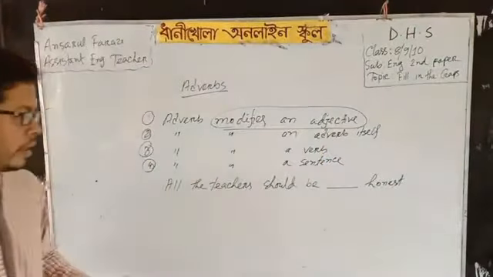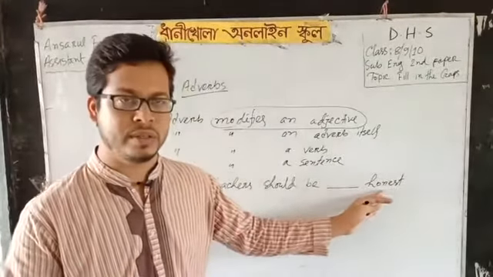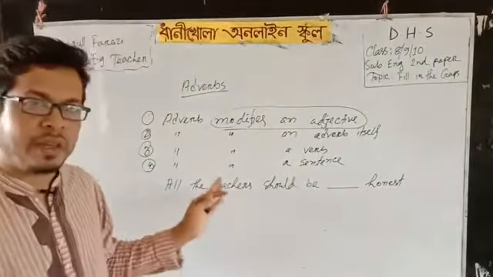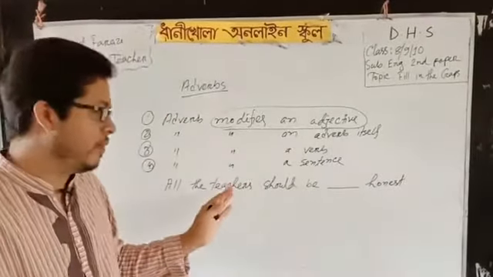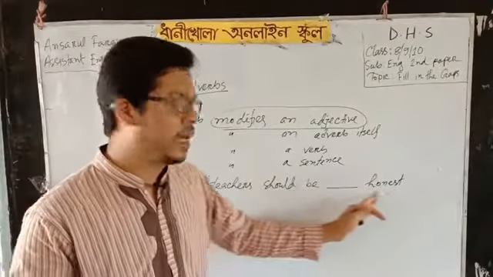Here I have given an example. All the teachers should be dash honest. Here not only the teachers, all the human beings. Just I am giving you the example. That's why I have written teachers. All the teachers should be dash honest.